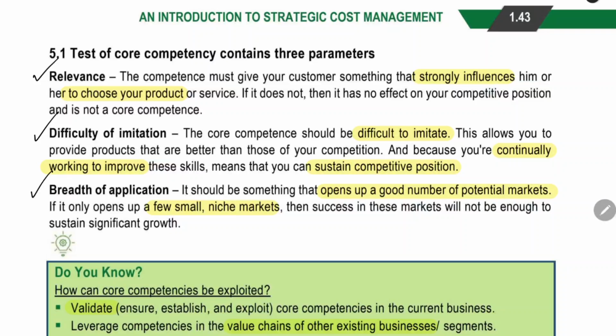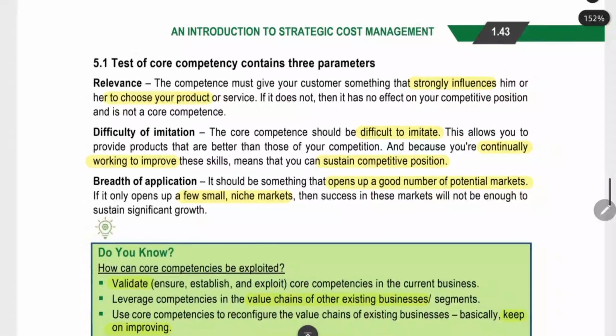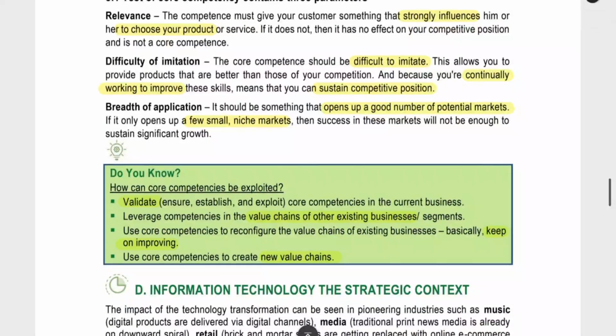Breadth of the application, whether we can open a good number of markets with this, whether we can satisfy a large number of customers with this. If we are able to satisfy many customers, it is a good core competency. If we can satisfy only 2 or 3% of the customers, it is not a good core competency. It is just for a small market. We have to use the core competency to satisfy the demand of a large number of people.